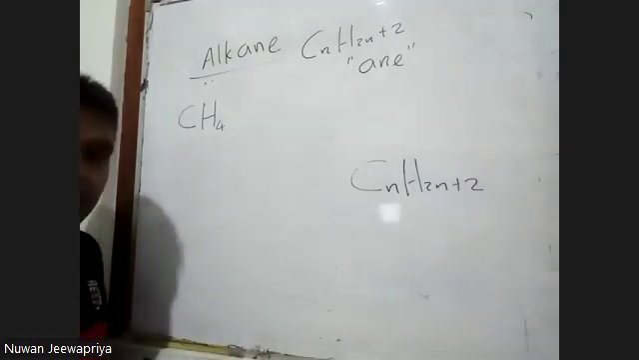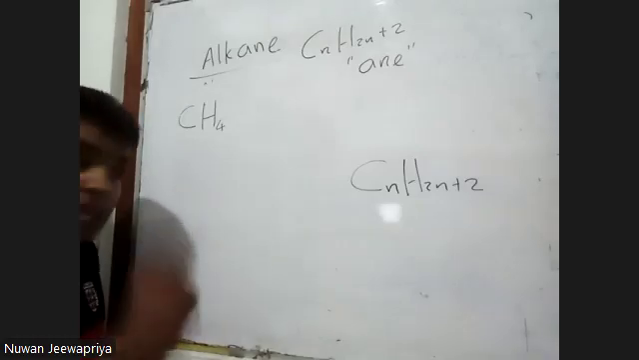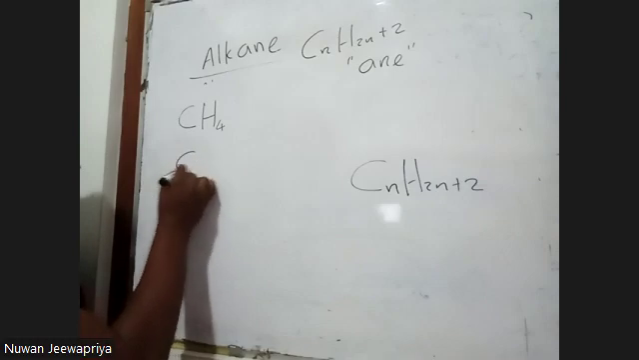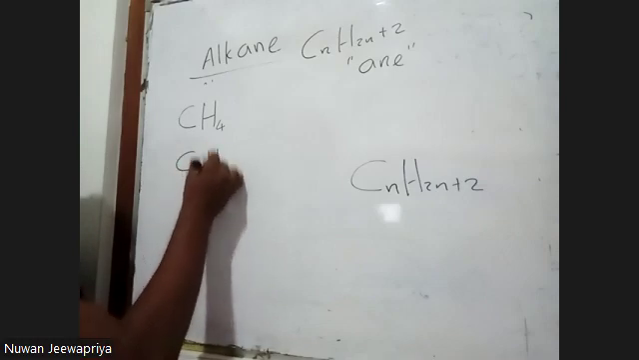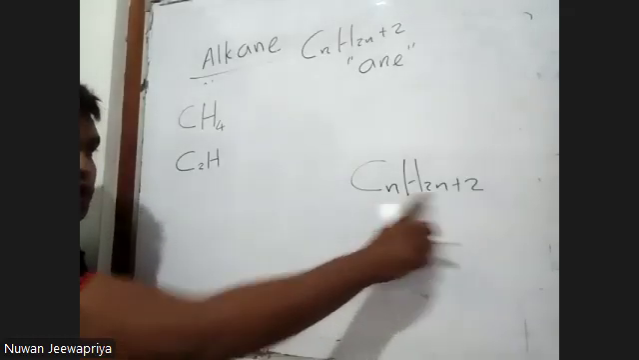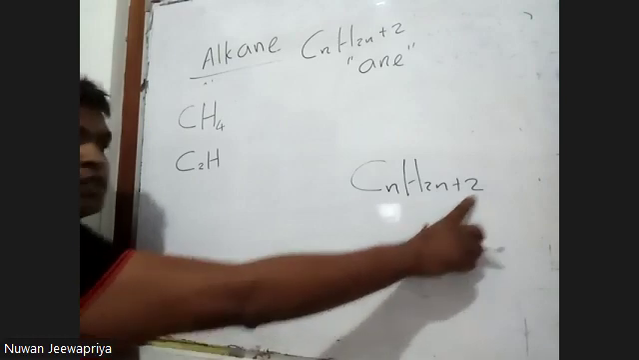So that is CH4, right? And the next one, the second member of this family, has 2 carbon atoms. C2, how many hydrogens? So n is equal to 2. 2 into 2 is 4. 4 plus 2 is 6.